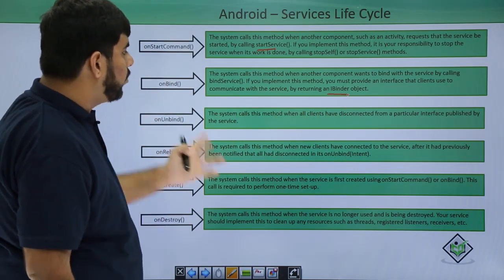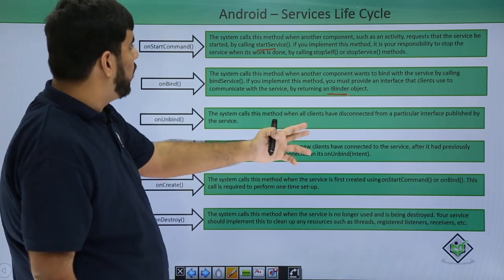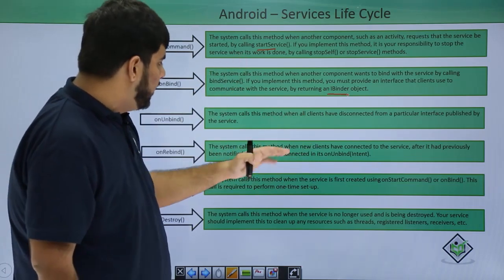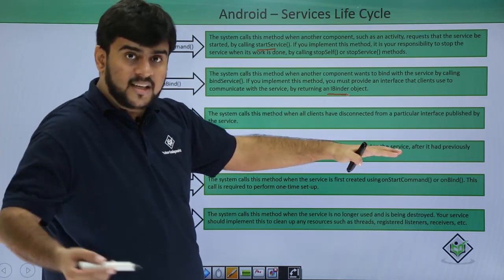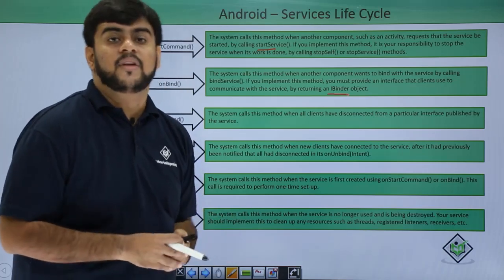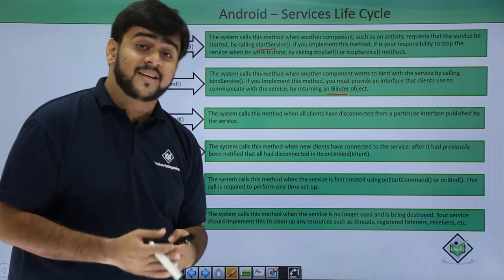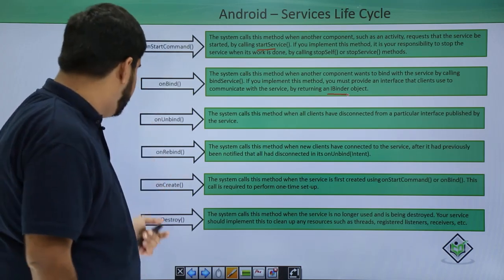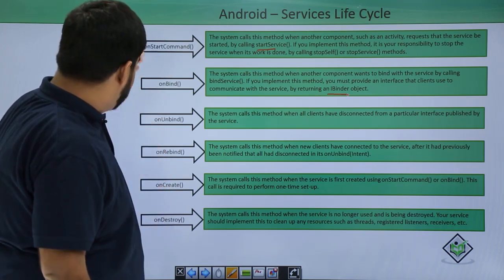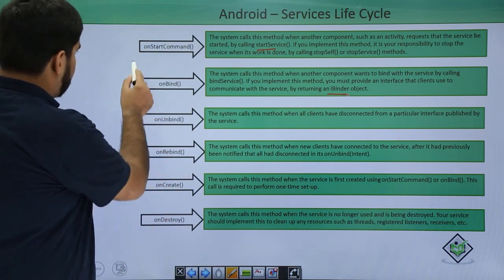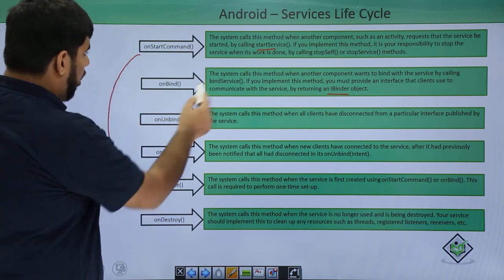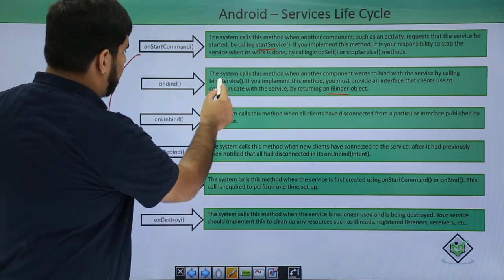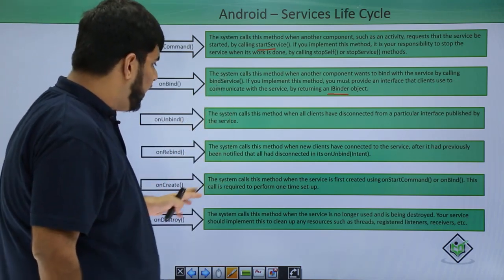If a new client has requested the bindService method, then the client will be disconnected and a connection has again been established. This connection results in the calling of the onRebind method. And from either startService or bindService, we come to onCreate.